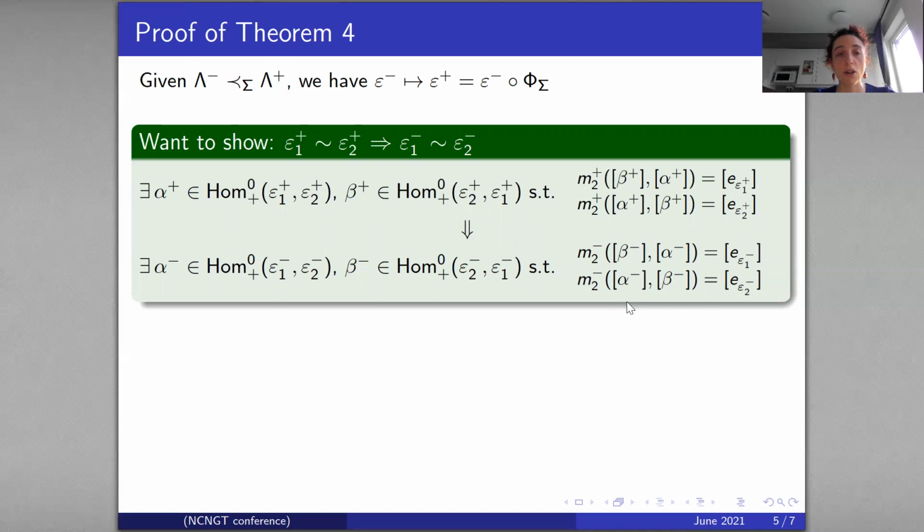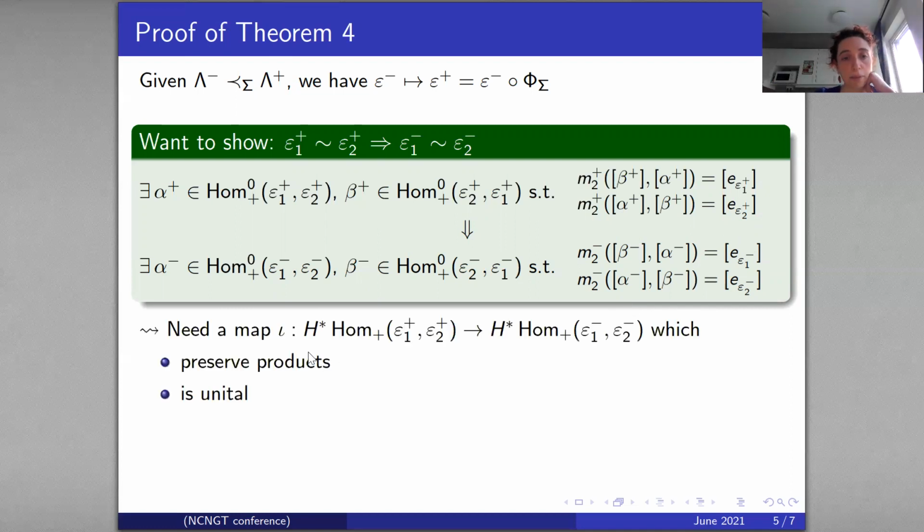In order to prove this, we will need a map called iota from the hom space of epsilon 1 plus, epsilon 2 plus to the hom space of epsilon 1 minus, epsilon 2 minus, with the following properties: it preserves the product and it is unital.